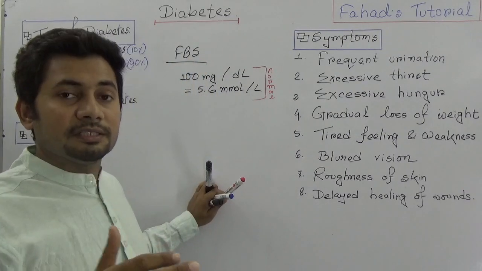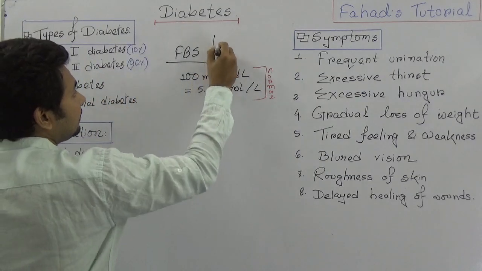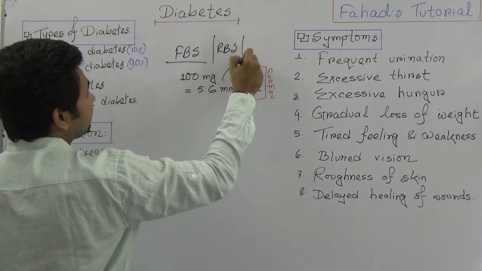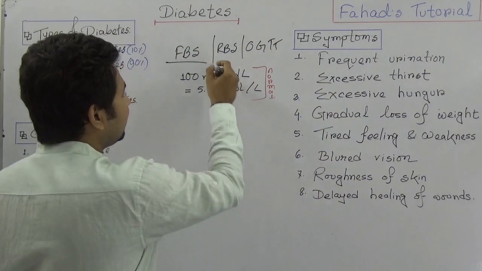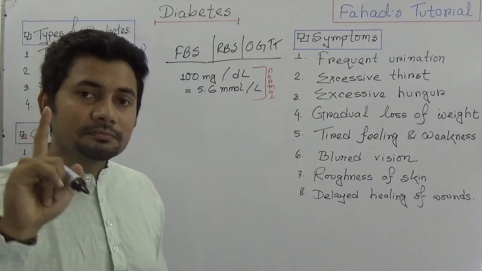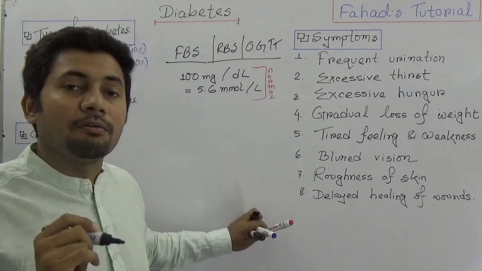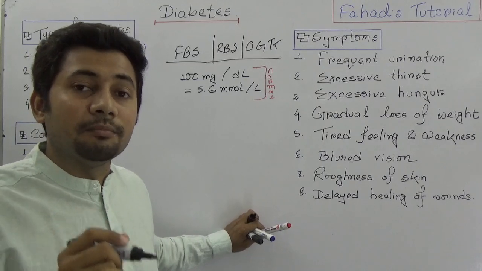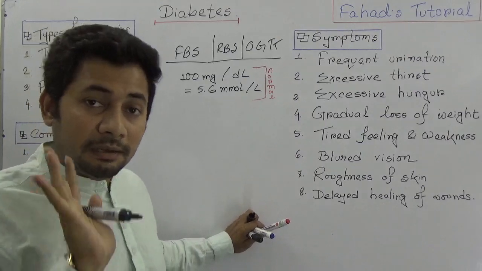I'll definitely explain what is fasting blood sugar, random blood sugar, RBS, and the oral glucose tolerance test. It has a different explanation. But primarily we need to know that 100 milligram per deciliter or 5.6 millimole per liter is the normal range for a person.